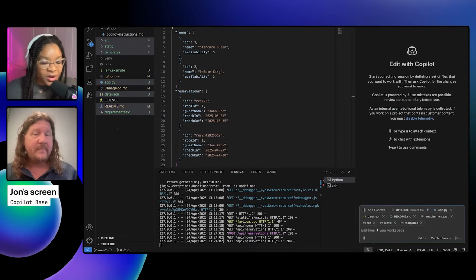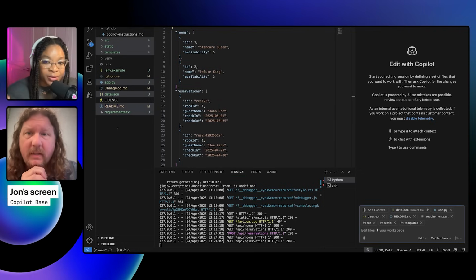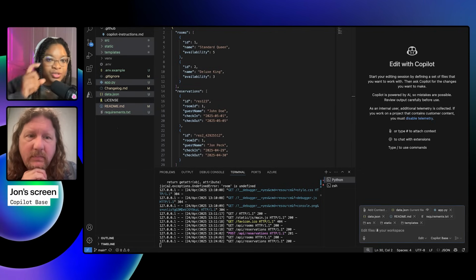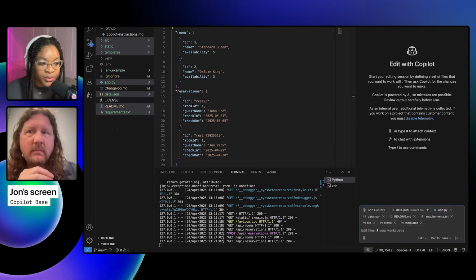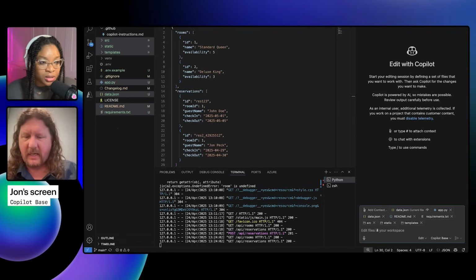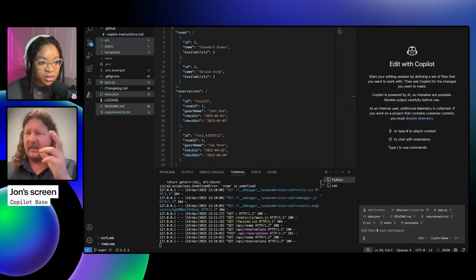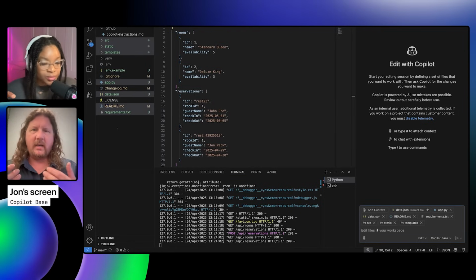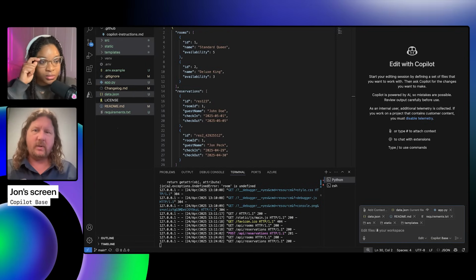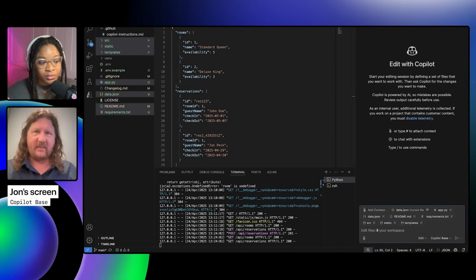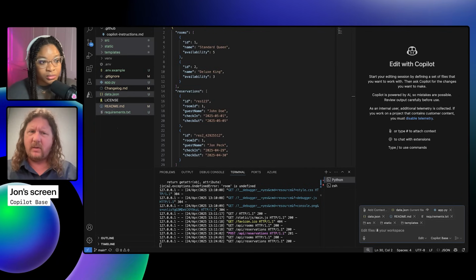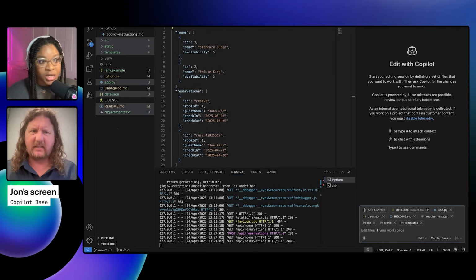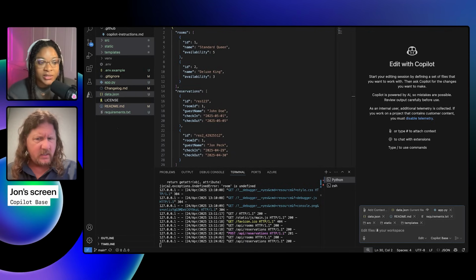Before you keep going, I want to call this out. With edit mode, it's important to drag your files into the context window. Edit mode is going to iterate through anything I've given it as context, but unlike agent mode, which will automatically expand the context, I don't think edit mode auto expands context. That's why I'm calling it out.